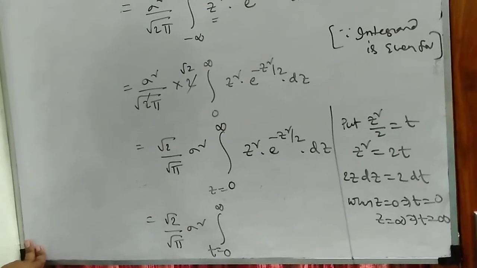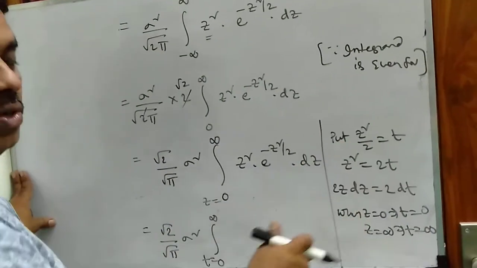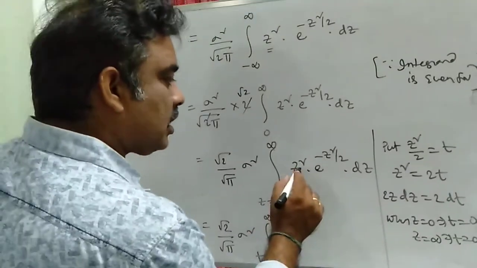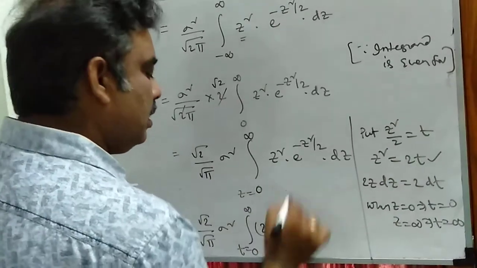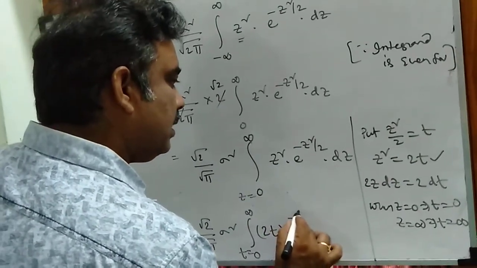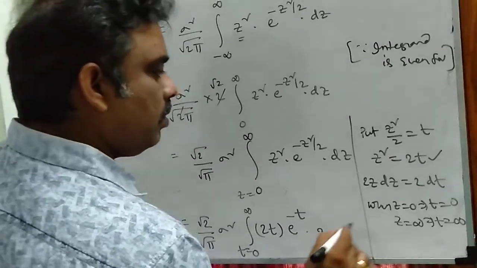I am changing the limits from z to t because we are using the substitution method to evaluate the integral. So z square can be replaced by 2t. E power minus z square by 2 is e power minus t, and what is dz?